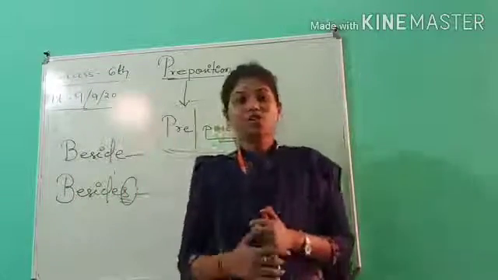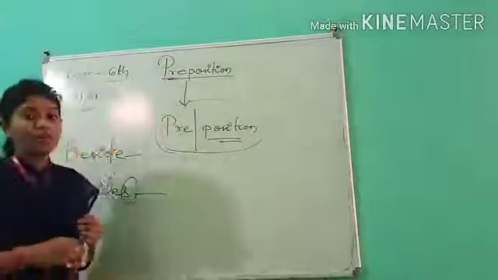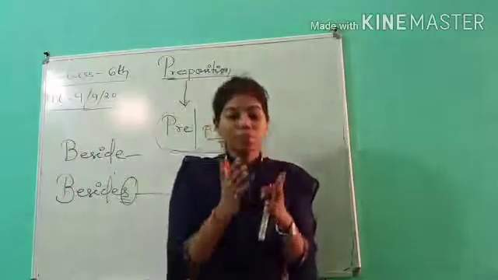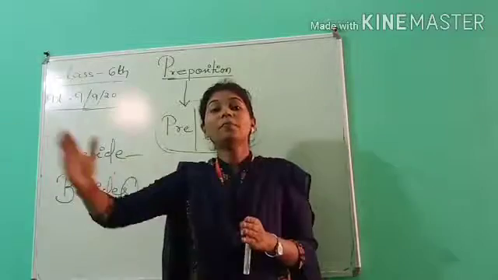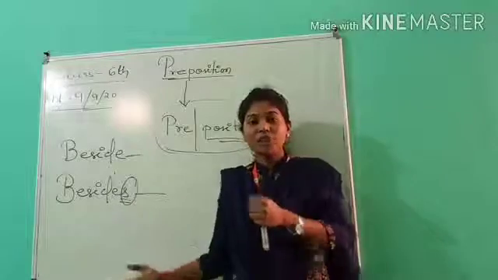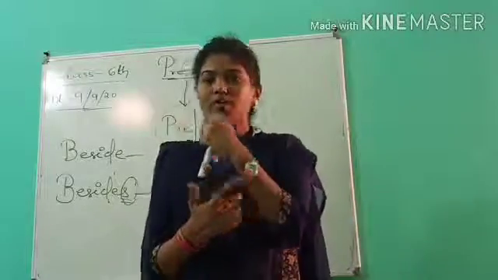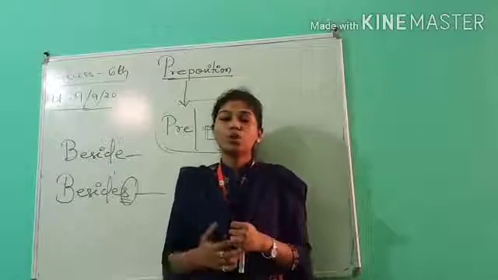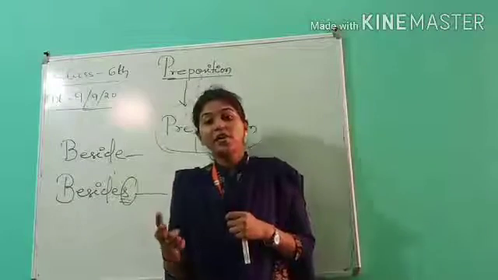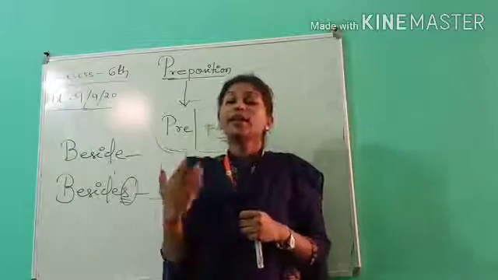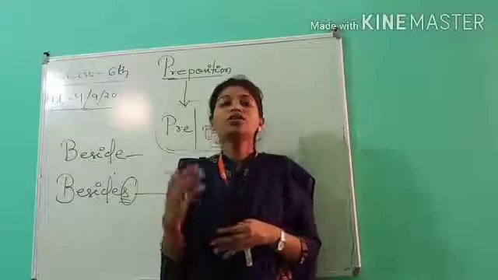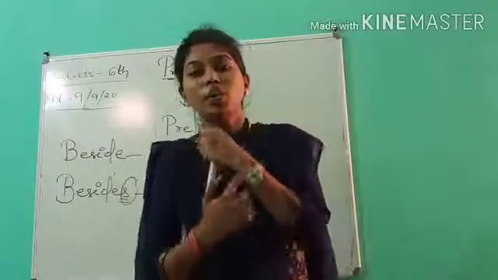So in that case, my dear student, we use besides. That means if we are giving to that particular beggar, or if we are giving someone a particular thing, then besides one thing, we are giving many other things to that particular person. In that case, we use besides. And when we are talking about time, for example, we go to school, we use at. Okay, when we are talking about a particular time, we use at. And in, on, we should be in time, we should be on time. These three are used when we are talking about time.